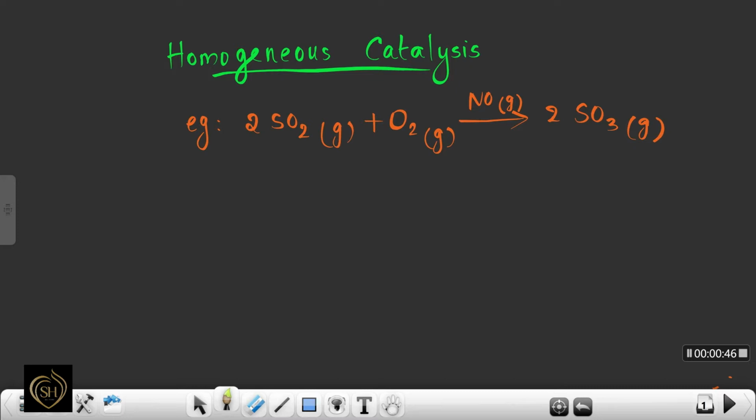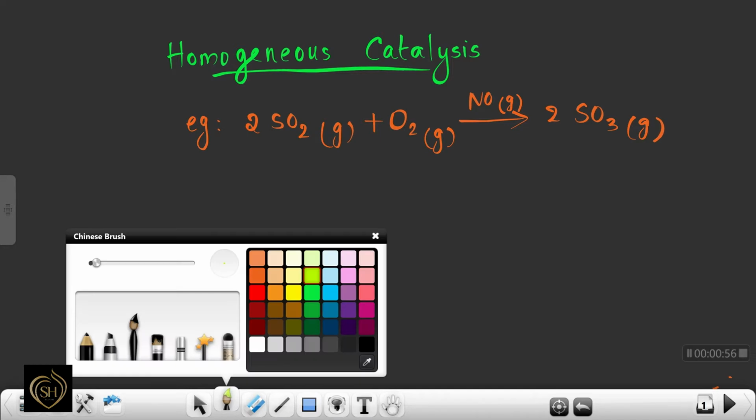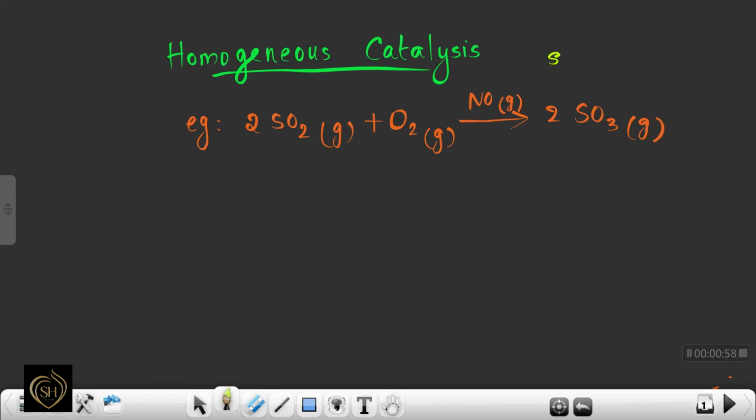By definition, homogeneous catalysis means when the catalyst mixes homogeneously with the reactants to form a single phase. Here the phase formed is a single phase, and it is said to be a homogeneous catalyst, and the type of catalysis is known as homogeneous catalysis.